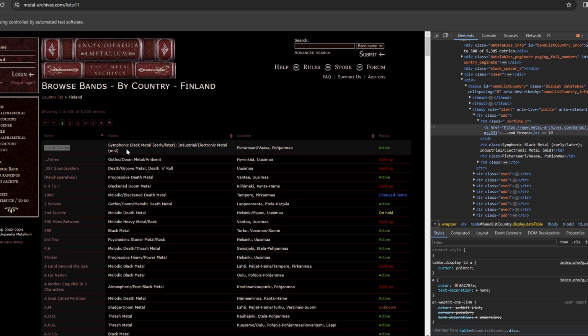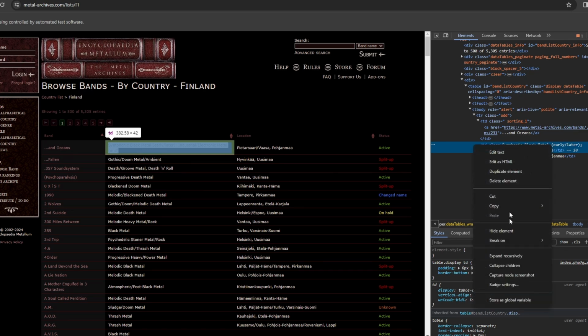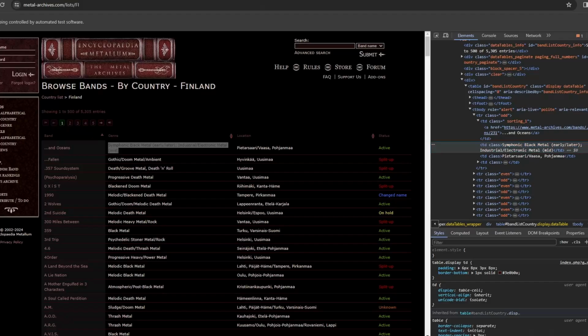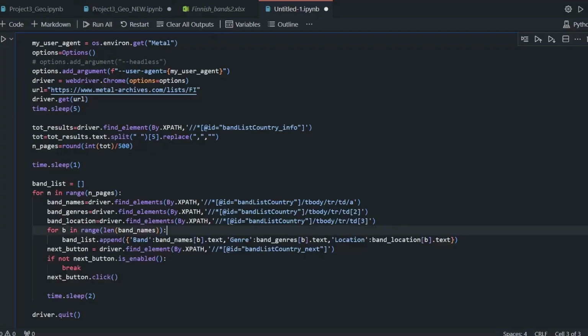Once again, I can check the same thing for band genres and the location. So I go here, I select this one, and say inspect, and once again I get the information. Copy xpath, and once again we paste it here in order to understand. This is the final result. Now, just to make you understand, once this page is over, so once I reach the very last element, which is Belfagor, black metal, Uzima, I say Selenium, just click on the next button. And this is the way I do it.